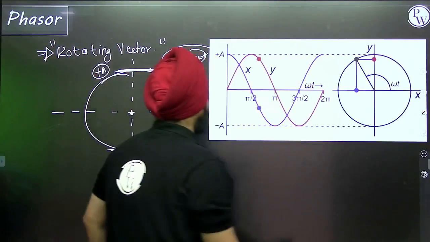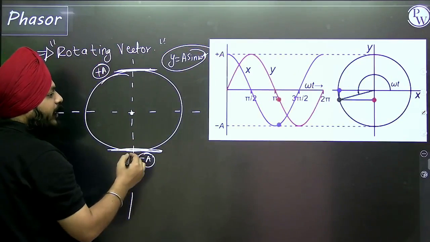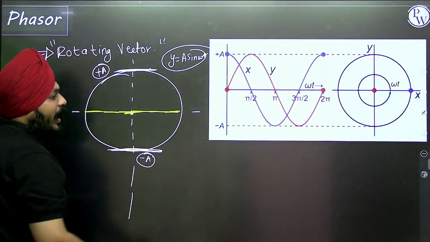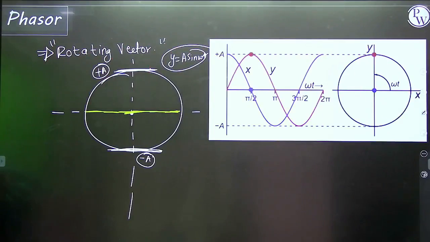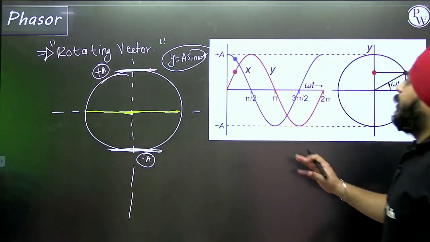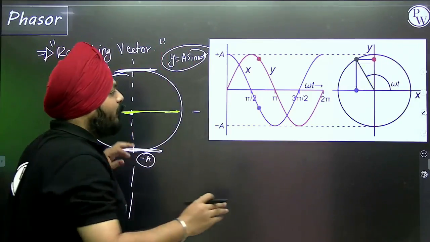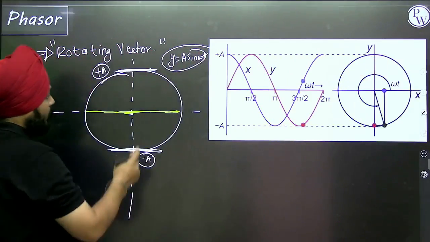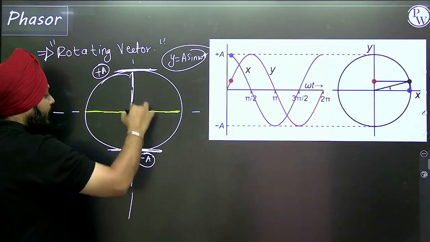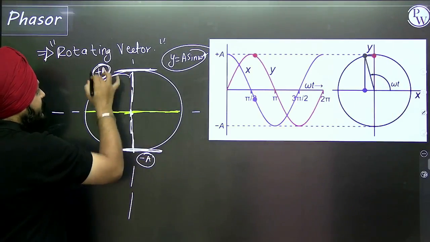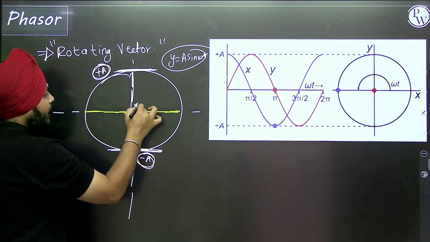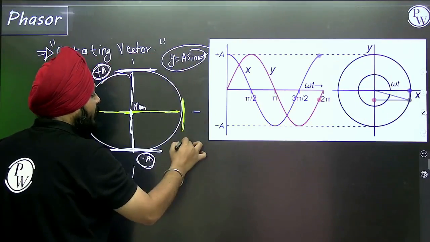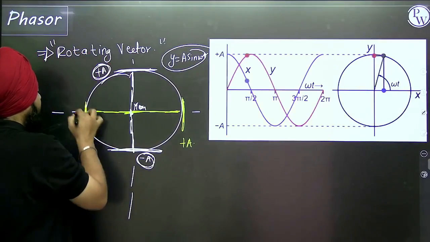Horizontal SHM is like this way. This is for horizontal SHM, this is for vertical. For vertical, this is plus a, this is minus a, this is the mean position. For horizontal, this will be plus a, this will be minus a.